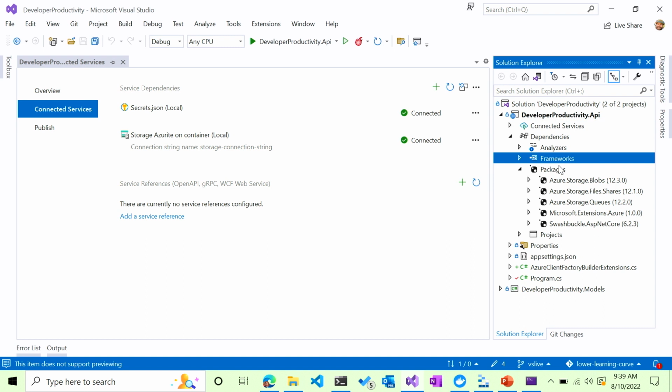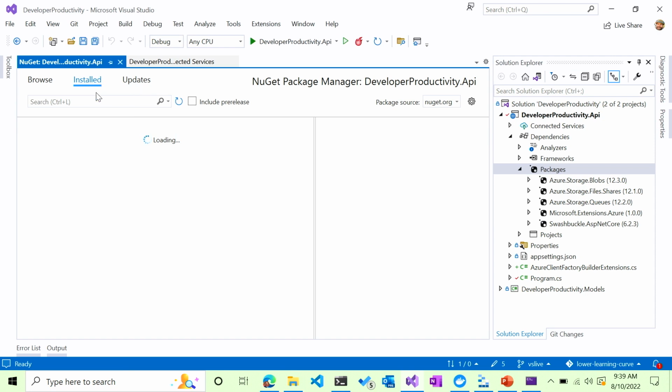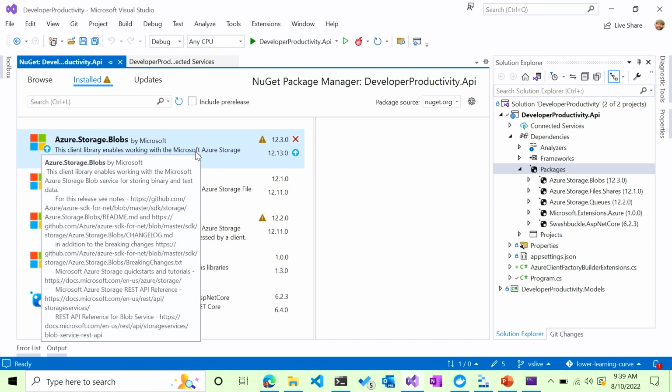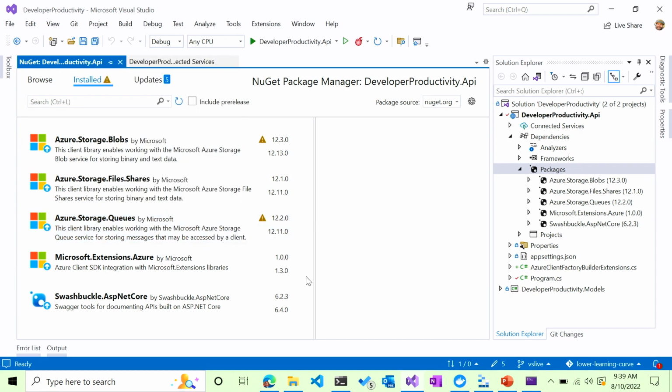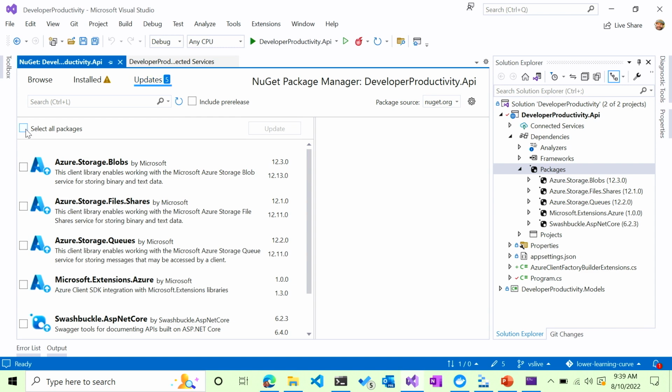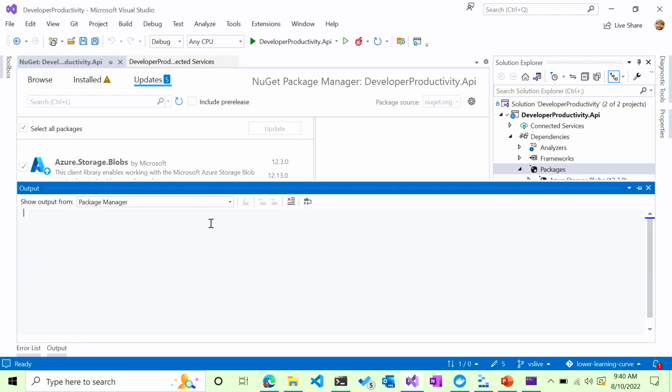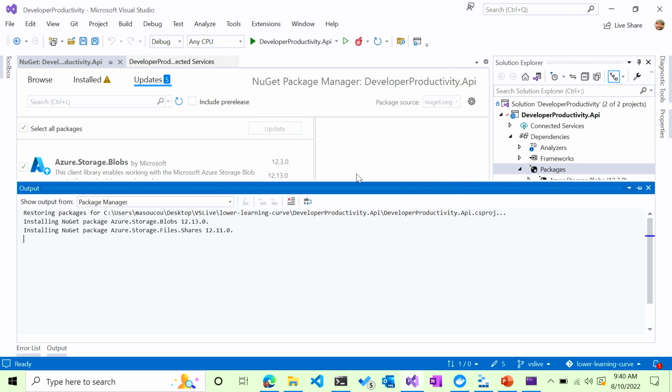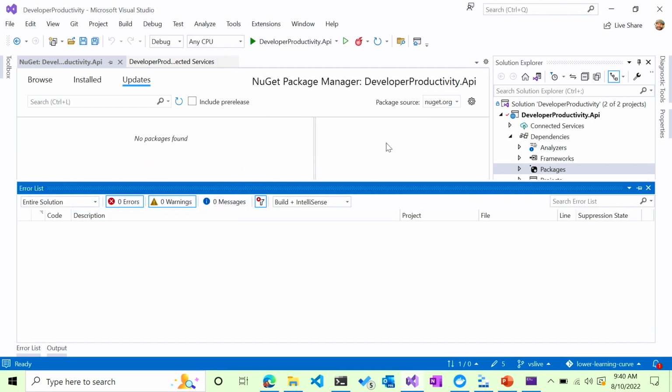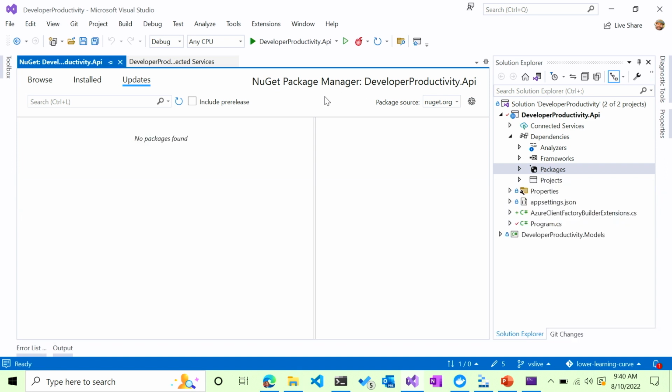Open up the, I'll actually go like this, manage the NuGet packages. And when that opens, I have the Azure Storage blobs, file shares, queues, all there for me. The connected services downloaded the appropriate packages. Actually, they just updated, so what I'm going to do is update everything so I have the latest and greatest. I was hoping with Visual Studio 17.3 they would go get everything for us, but that's not there. But now we have the latest and greatest of everything. Great.